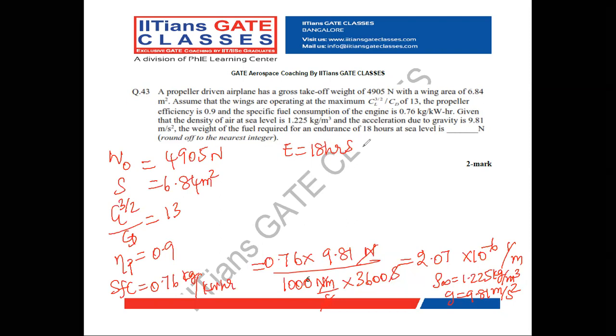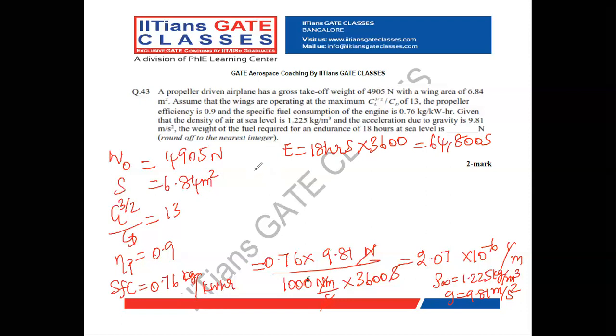If I convert into seconds, 1 hour equal to 3600 seconds. So it is 64,800 seconds is the endurance. They asked us to find out what is the weight of the fuel. First, we have to calculate what is the empty weight. From that, we can calculate what is weight of the fuel.